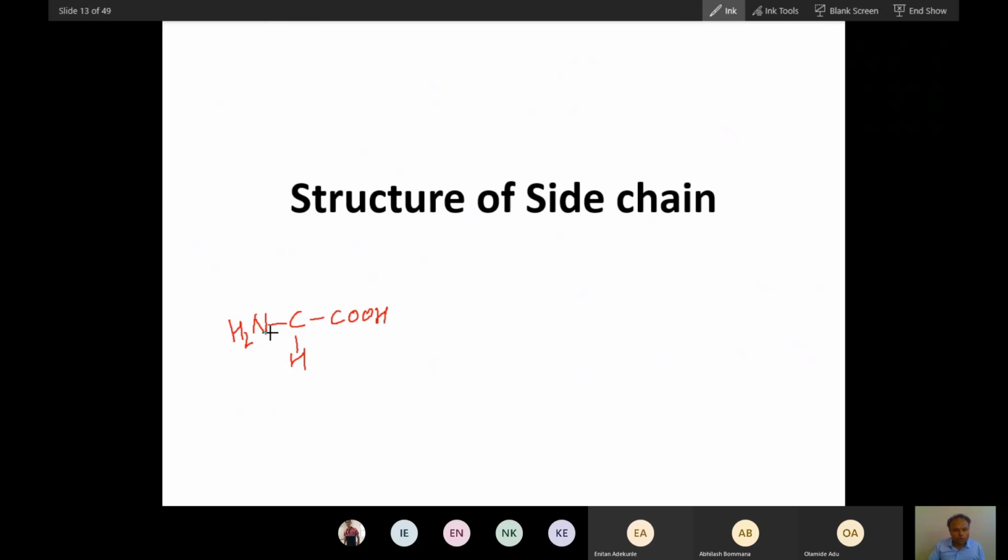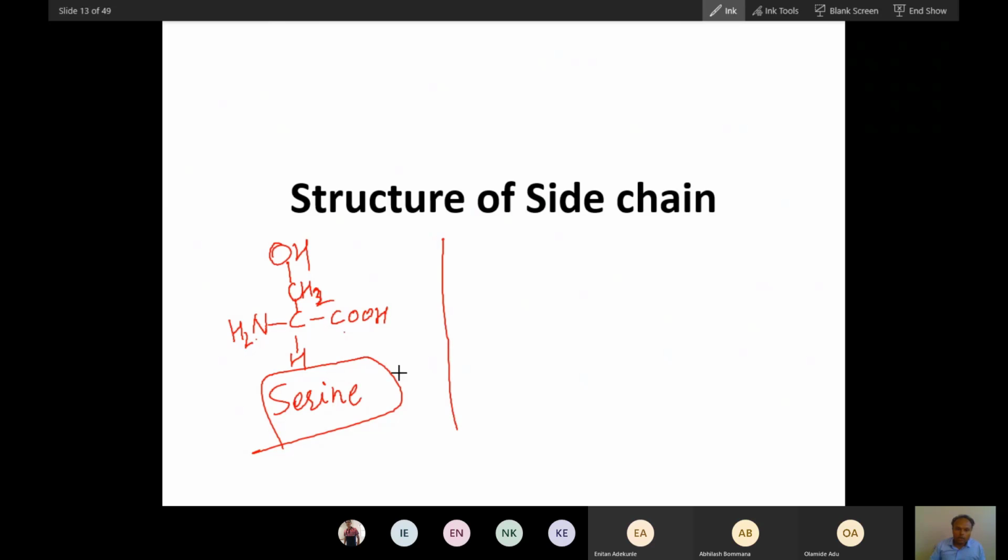Now NH2 and COOH. This is the acid, the amino acid. And with the amino acid, which side chain is attached? When you attach this, what does it become? What is this amino acid? Alanine. Yes, alanine. And to this alanine, if you add an OH group, this becomes serine. Got this? To this alanine, if you add OH, this becomes serine.